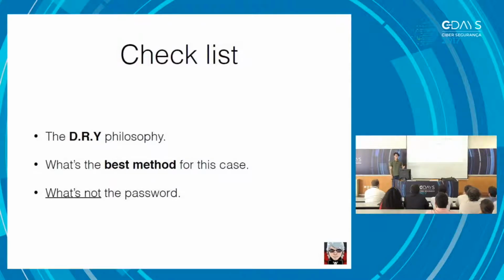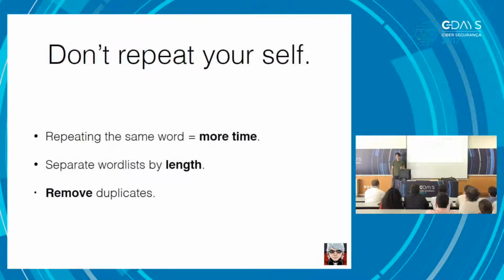So going deeper into the concept of not repeating ourselves, we're talking about repeating the same word from different word lists a lot of the time. It takes time. Separating word lists by length is a very common trick to get around this issue, so that we make sure our word lists are tailored for a specific case.